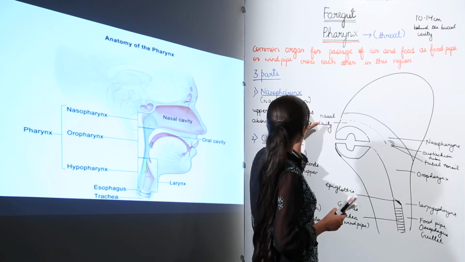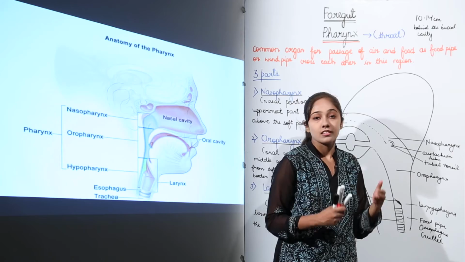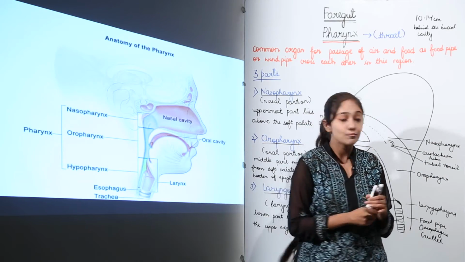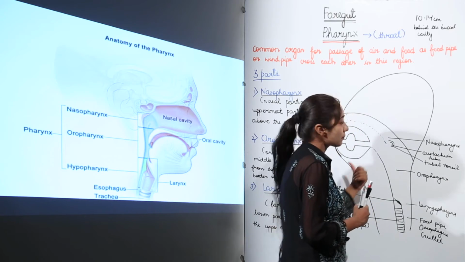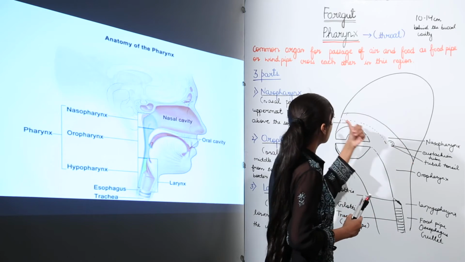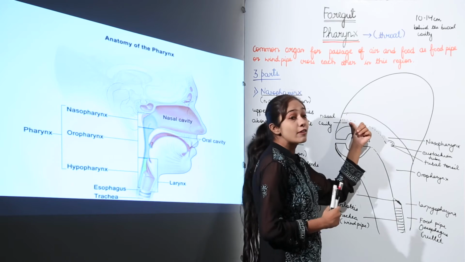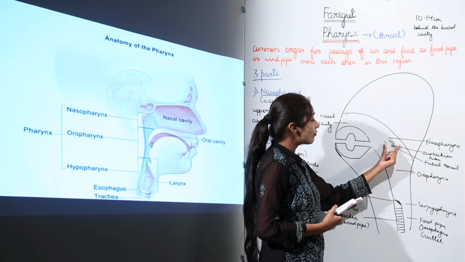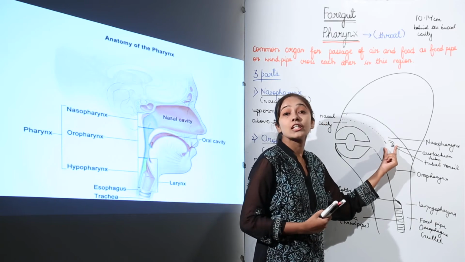Well, I told you that pharynx has three parts, that is nasopharynx, oropharynx and hypopharynx, or you can say the laryngopharynx. Now when we have drawn this, behind the nasal cavity we have which part of the pharynx? That is the nasopharynx. And in the nasopharynx we have the openings for eustachian tube.